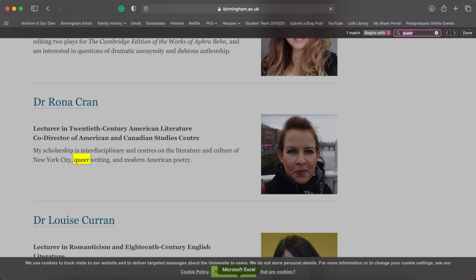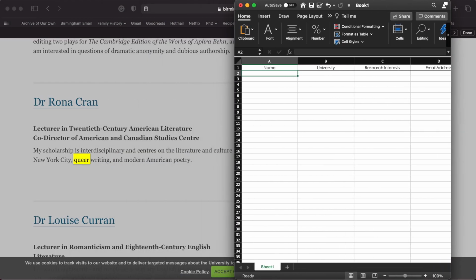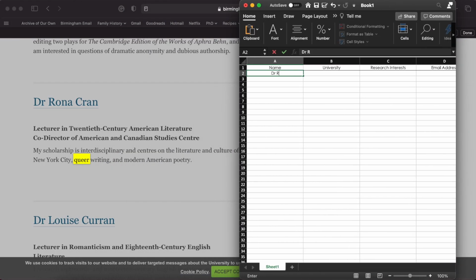Anybody who at this point had one of my keywords, they would just go in here. So Dr. Ronna Cran, university is UOB, research interests is American poetry, queer writing and New York City culture, literature.